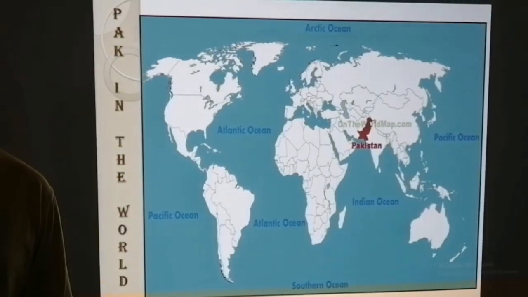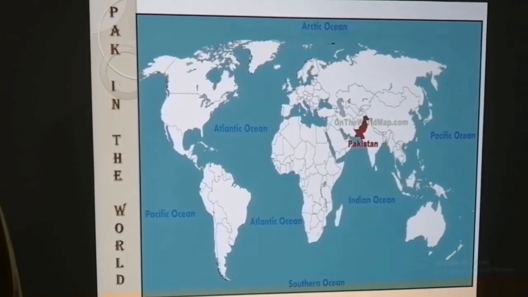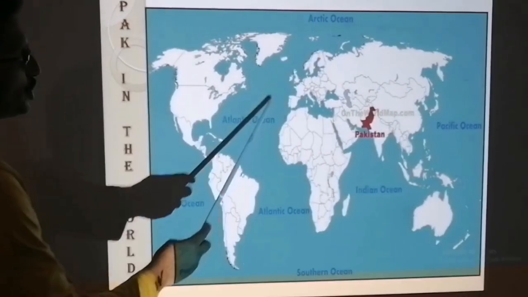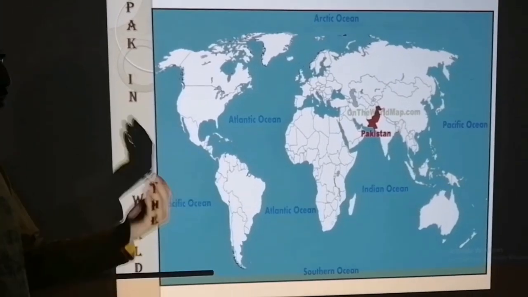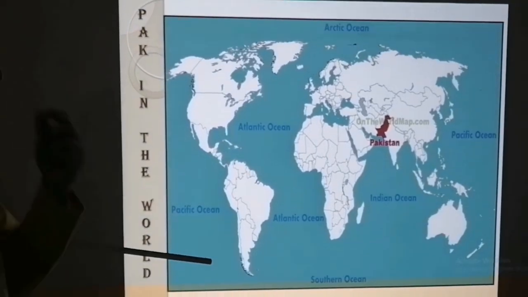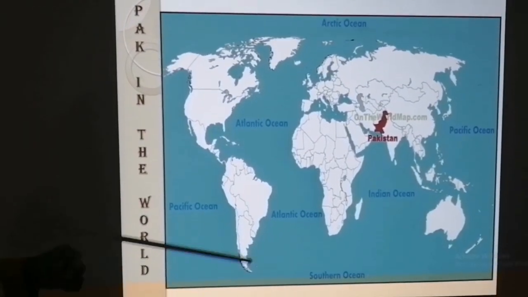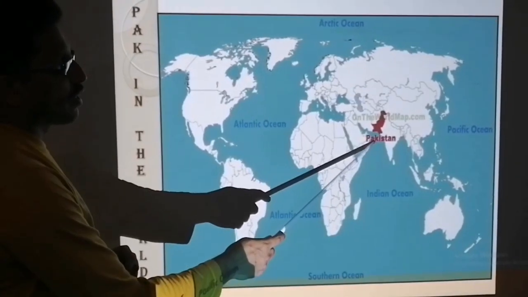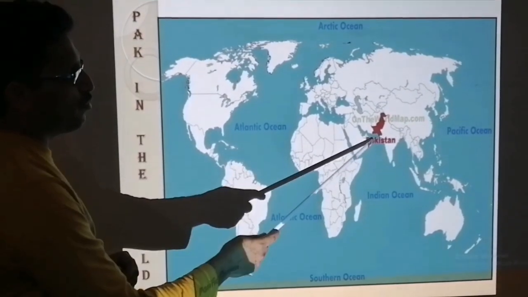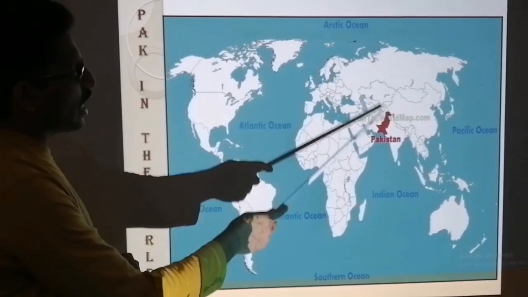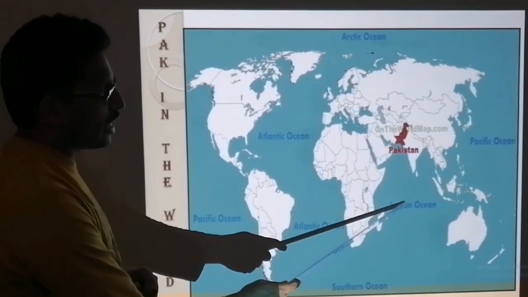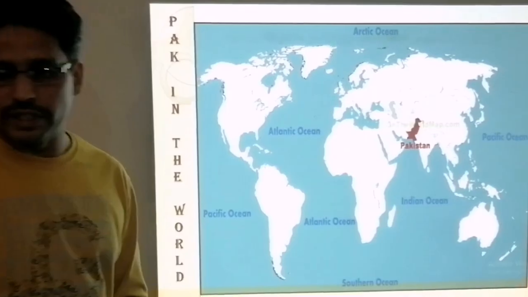Pakistan in the world, here you can see the location of Pakistan with reference to the oceans. If we try to describe the location of Pakistan in relation to the oceans, Pakistan is located in the west of the Pacific Ocean, in the south of the Arctic Ocean, in the east of the Atlantic Ocean, and in the north of the Indian Ocean.